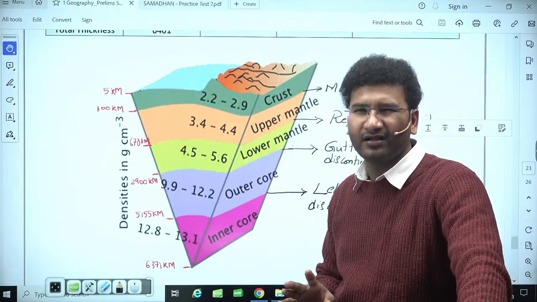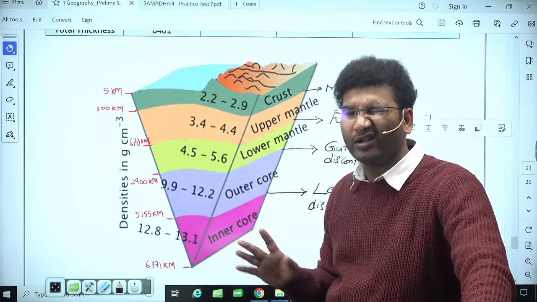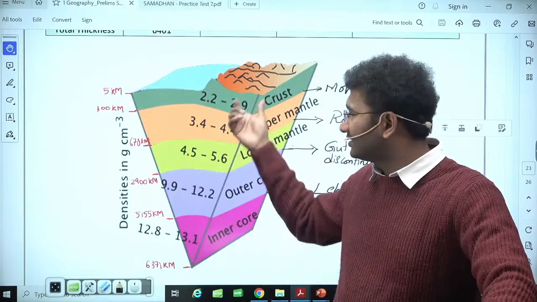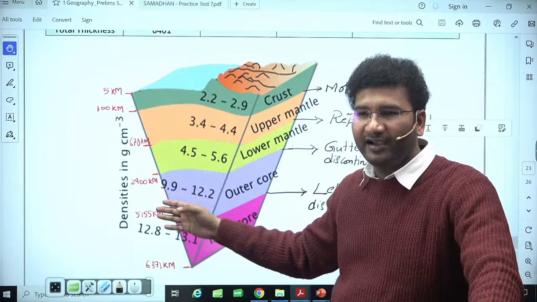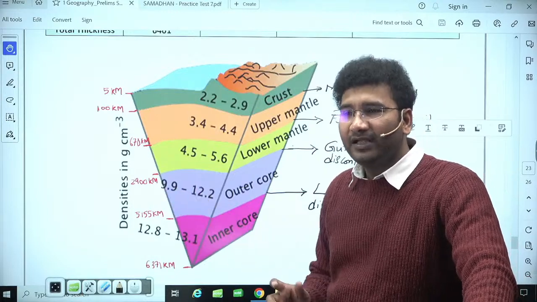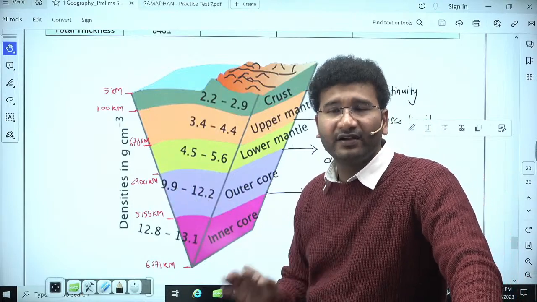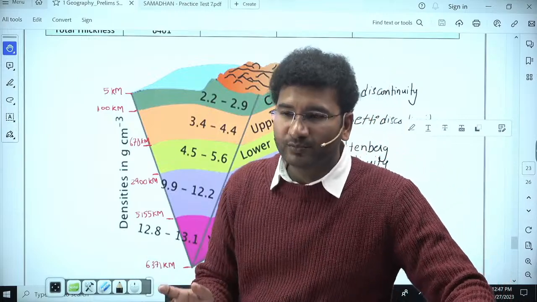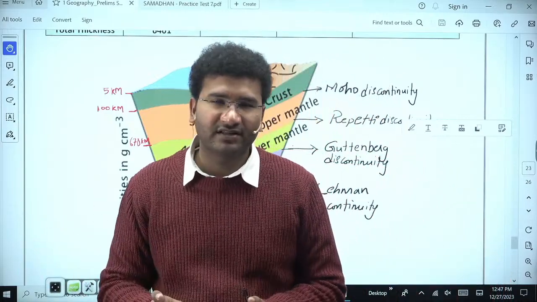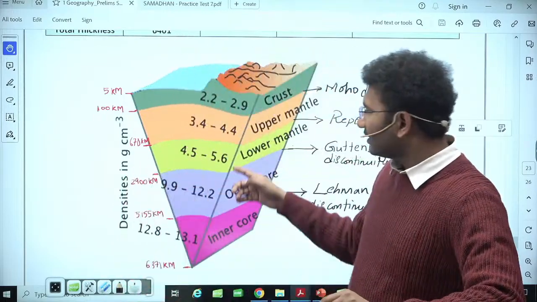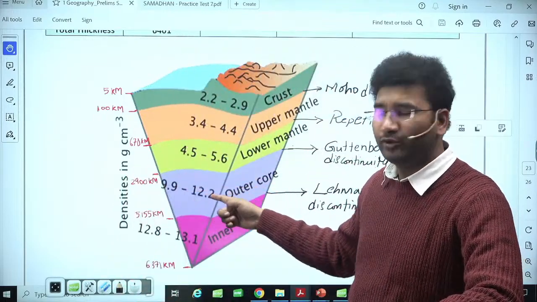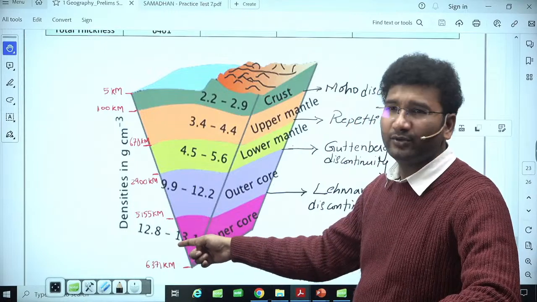कभी कभार एग्जामिनर कंफ्यूज करने के लिए might give you 13, 14, 15 big numbers. So just have a glimpse onto this and till what depth are they present. A broad idea आपको होना चाहिए, क्योंकि किसी भी इंसान को ये नहीं पता एग्जैक्ट फिगर्स क्या है. When you look into the famous books, अलग अलग नंबर्स देता है. So numbers are not important but range is important, right. Now आउटर कोर का डेंसिटी 9 to 12 है और इनर कोर का डेंसिटी 12 to 13 है.